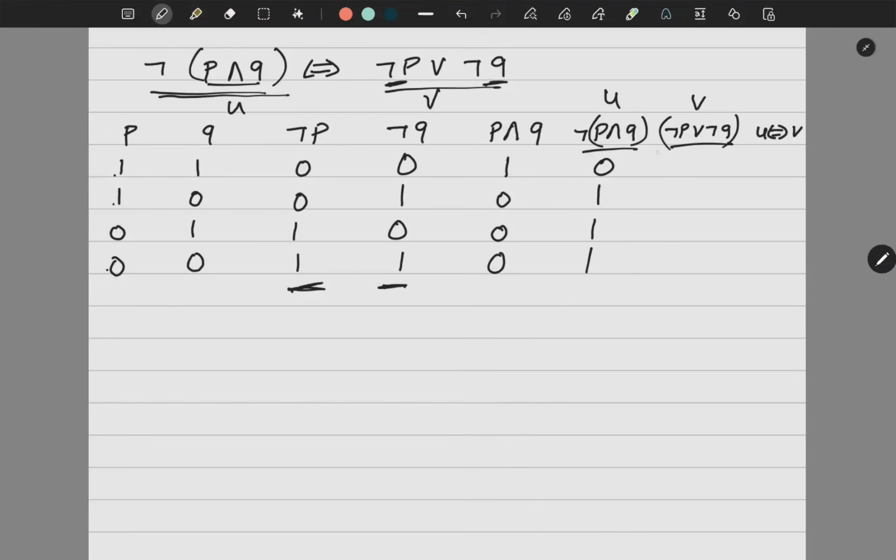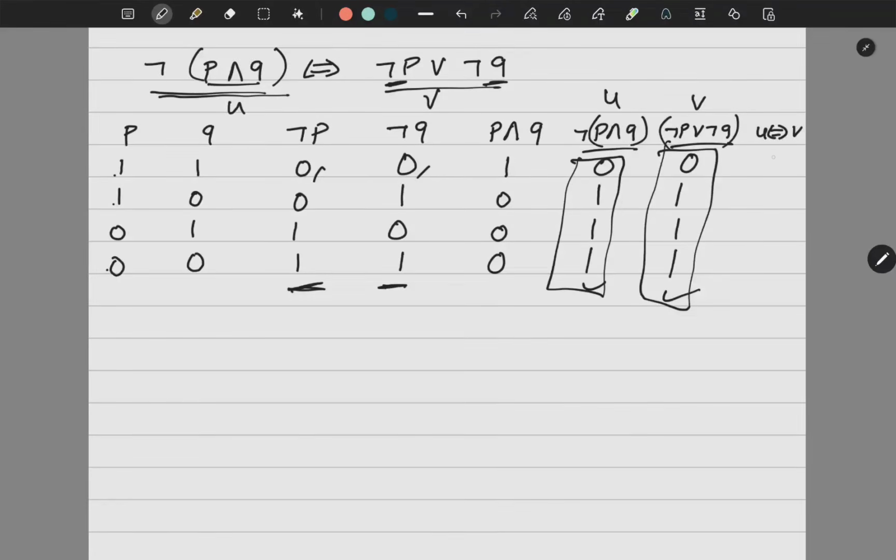And if you remember, OR means it will take value 1 if either one of them is 1. So first is 0, 0, so I'll get 0 only. 0, 1 will give me 1. 1, 0 will give me 1. 1, 1 will give me 1. Now see, U and V have the same truth values. So they are logically equivalent.